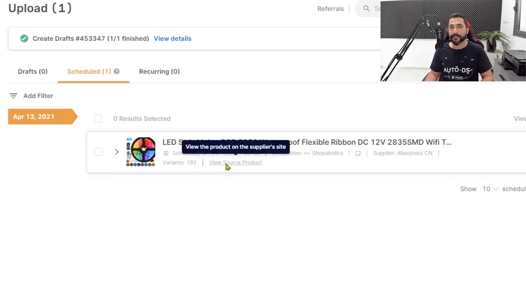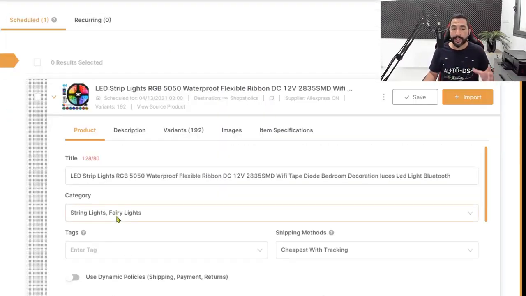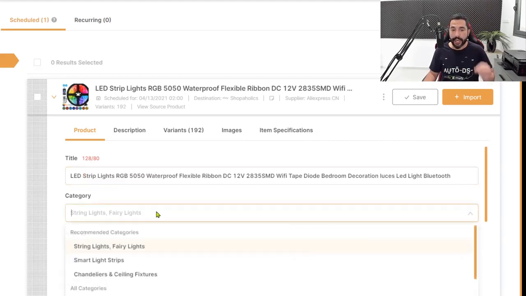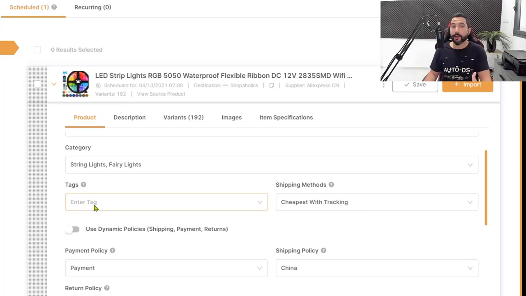So if we click on view source product, we're going to see that product on AliExpress, and if we click on this arrow, we can start optimizing this product. Here are the things that we can optimize: the product's title, which category it belongs to. We can also add a product tag, and this is definitely good if we're going to add a lot of products, so that later on we can always check out the product tag, open up all of those products and see how this niche performed.